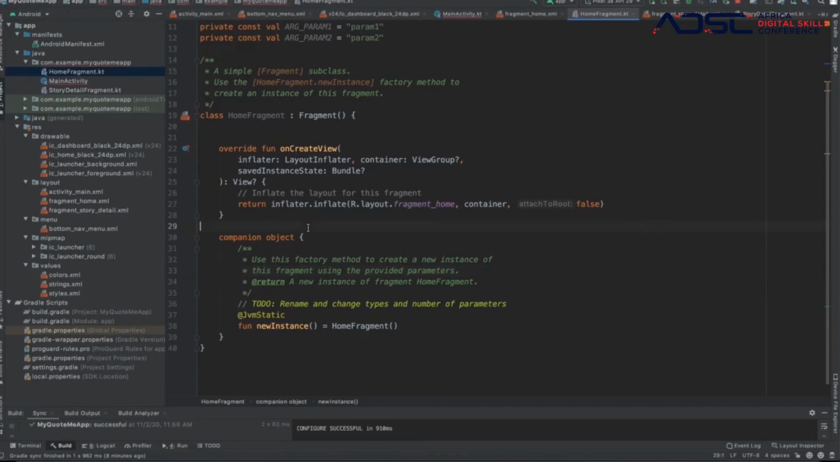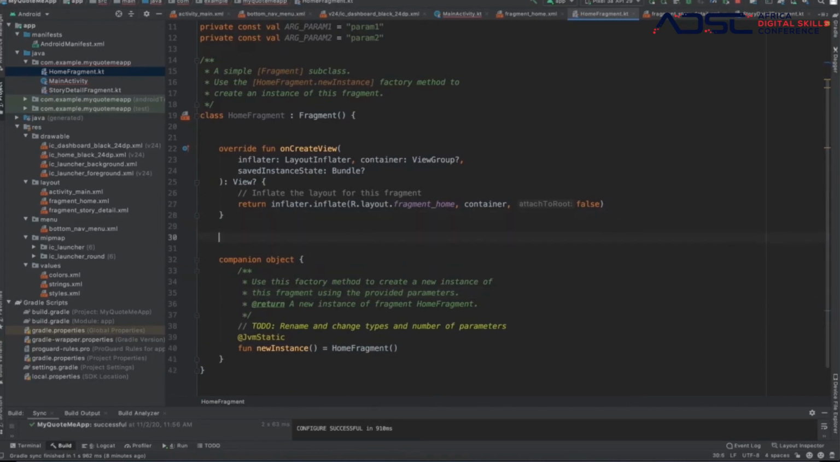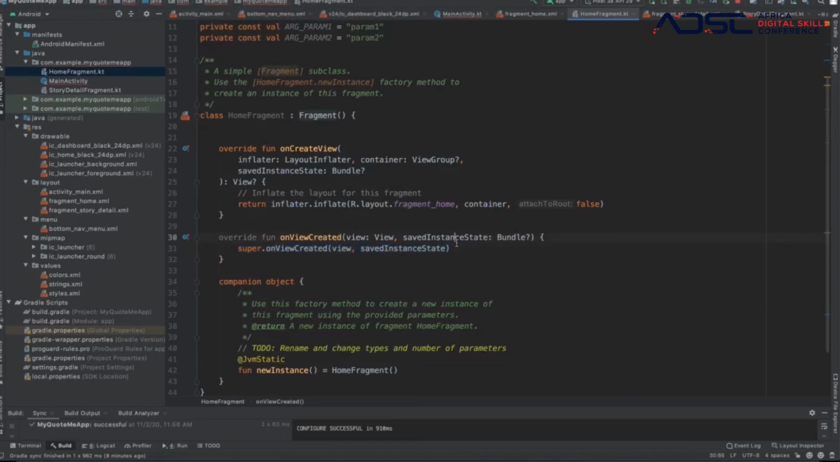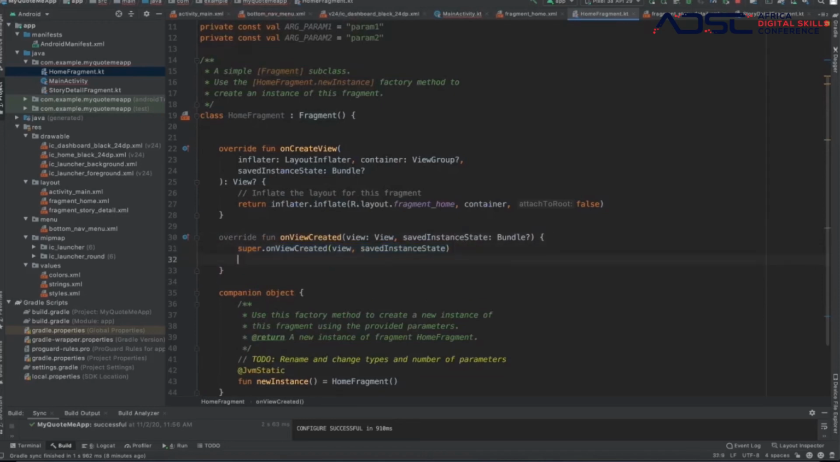Now on create, we have a method called on view created. On view created lets you know when the view is already created. And what we want to do is, when we click on any of these buttons, we want it to open a story for us, right? So we're going to do that.